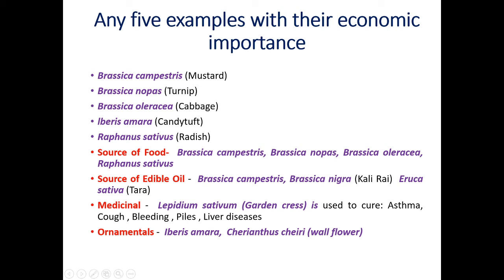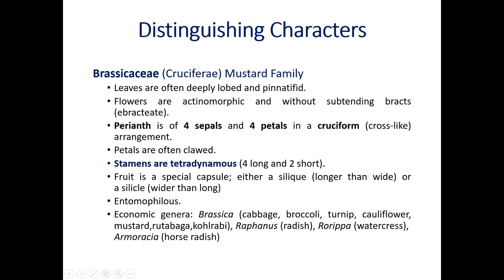And for ornamental use, we can use Iberis amara, that means candytuft. Cheiranthus, cherry wallflowers are there. They are used as ornamental plants. That means these family members are very useful as a source of food, source of edible oil, and for medicinal and ornamental importance. Now let us see what are the distinguishing characters of this family.